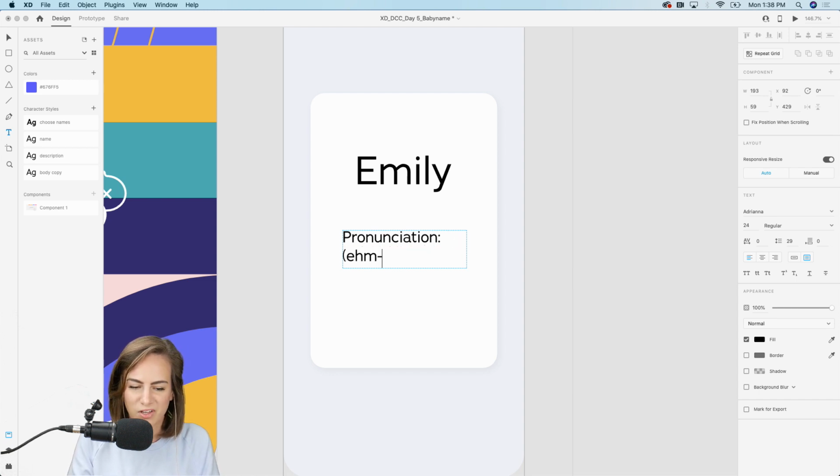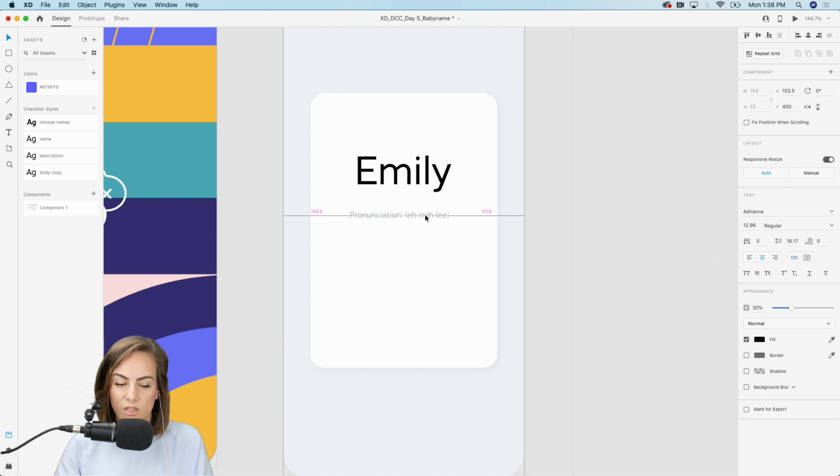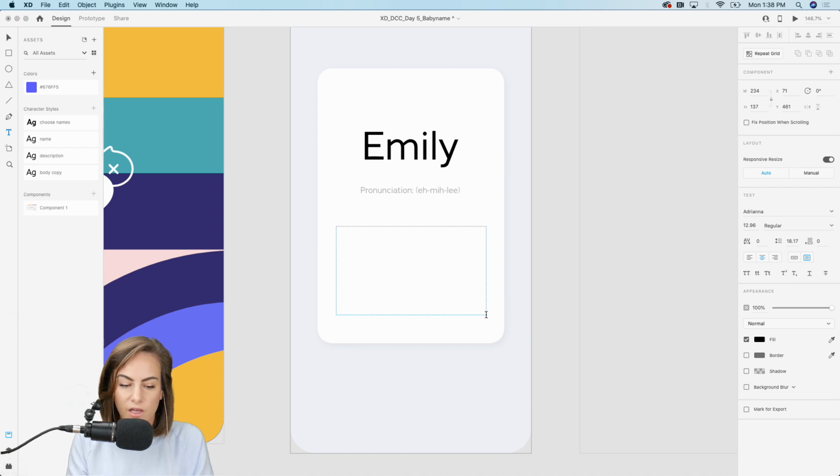I don't know what the real pronunciation is, but Emily, something like that. And then let's make this pretty small, and I'll bring the transparency down to like 30%, since I do not want this to be the main focal point of this little card. What else? Let's add maybe the meaning.